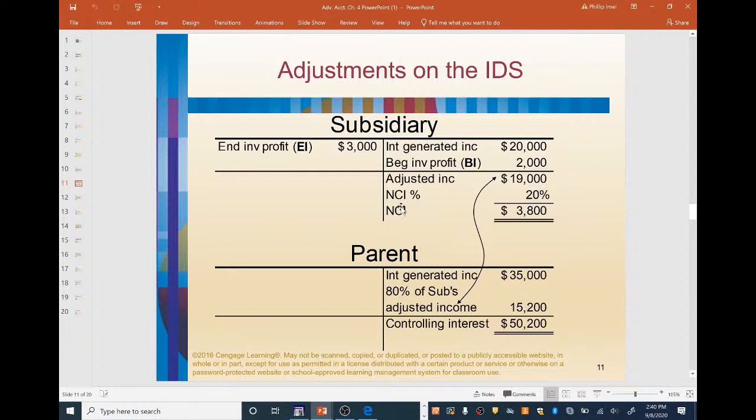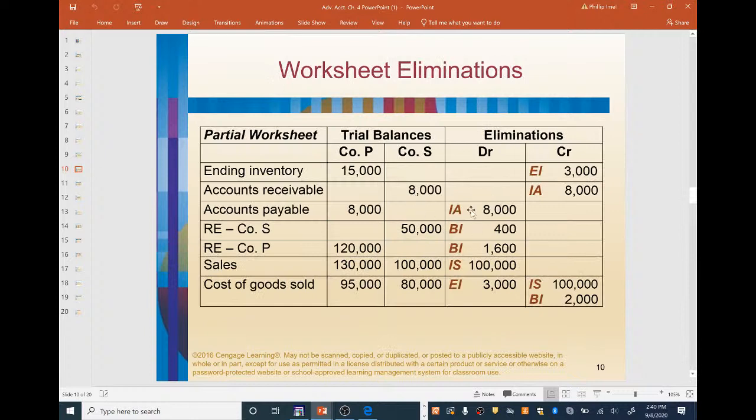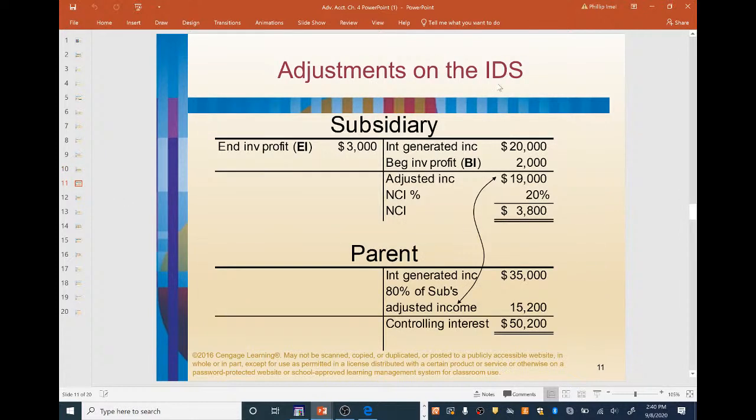Okay, now the non-controlling interest, remember, that's based upon the subsidiary's income statement, so that's why we're seeing the non-controlling interest share of income right here, because remember, in this case the non-controlling interest is 20%. And that's 20% of the adjusted income of the subsidiary based upon the entries we just made on this page here. So these entries once again carry down onto the IDS, which is the income distribution schedule. You start with the subsidiary. Once again, internally generated income is 20,000, beginning inventory profit of 2,000 added in, and then the ending inventory profit of 3,000 backed out. Once again, that leaves us adjusted income of 19,000. And that's where the non-controlling interest share of 20% is calculated off of.